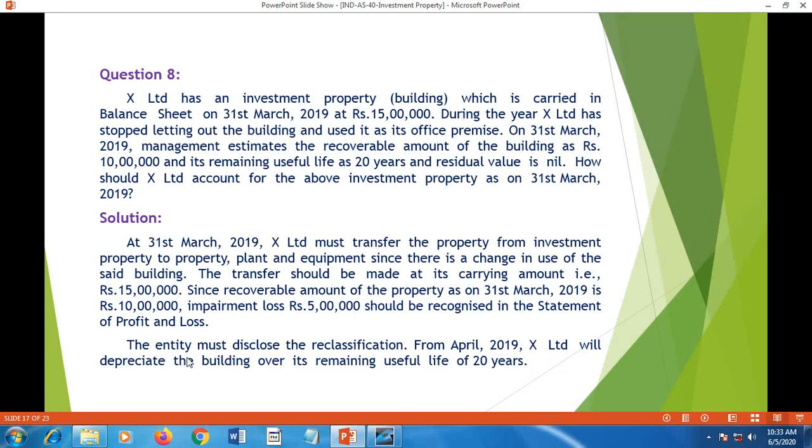The entity must disclose the reclassification, that is, the transfer from investment property to property, plant and equipment. From 1st April 19, X Limited will depreciate the building over its remaining life of 20 years. That is, this 10 lakh should be spread over in the form of depreciation for 20 years.